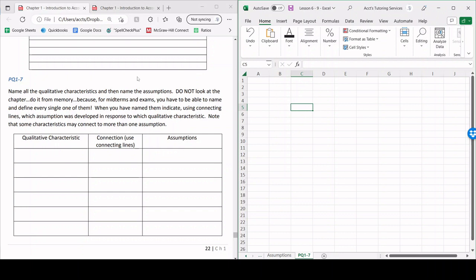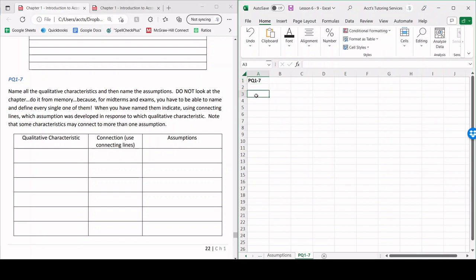That goes without saying. When you have named them, indicate using connecting lines which assumptions were developed in response to which qualitative characteristics. Note that some characteristics may connect to more than one assumption. So I'm going to do this a little bit differently. I'm going to list out the qualitative characteristics, then I'm going to write which ones they relate to in terms of assumptions and why.